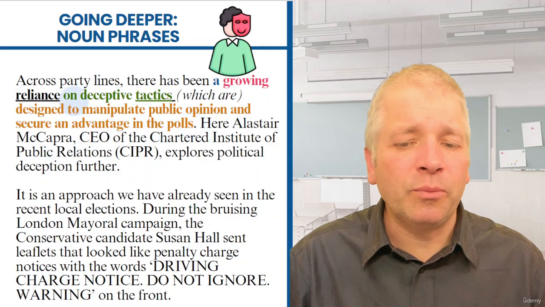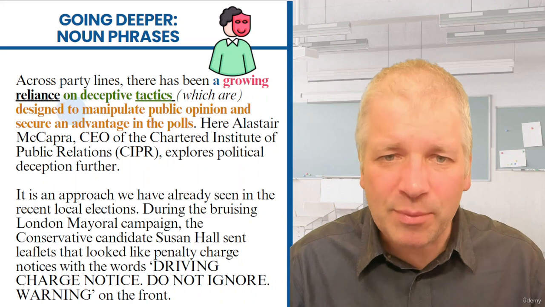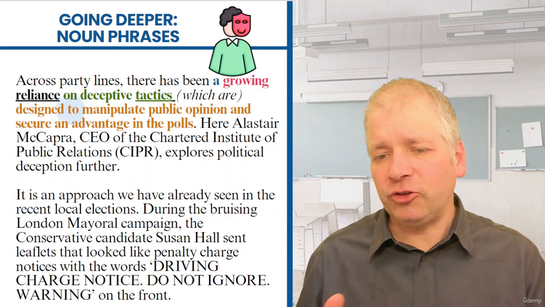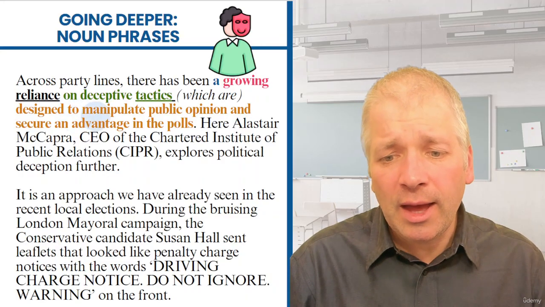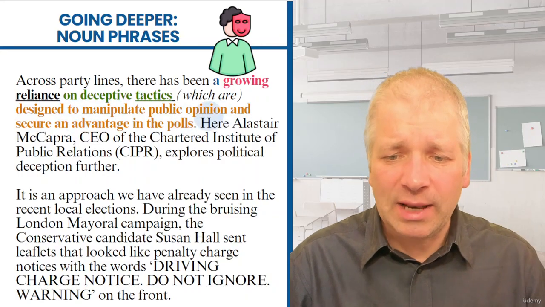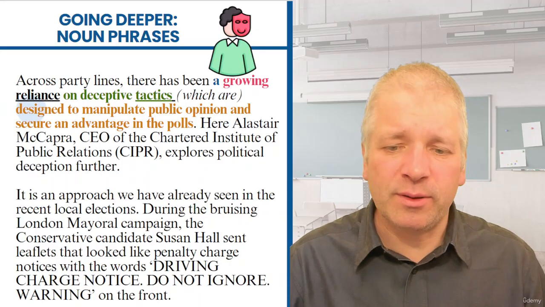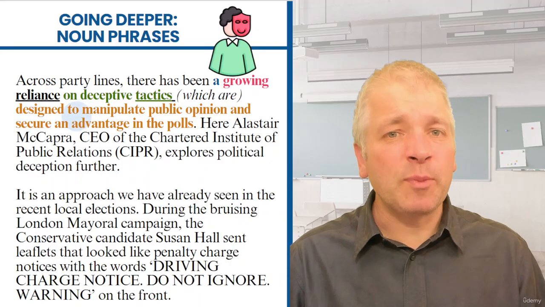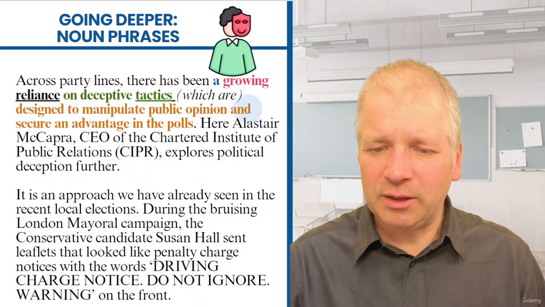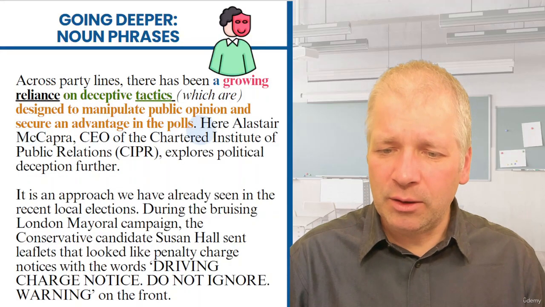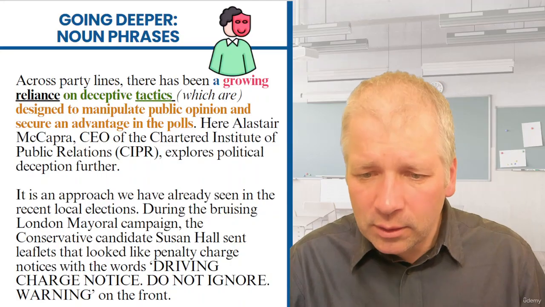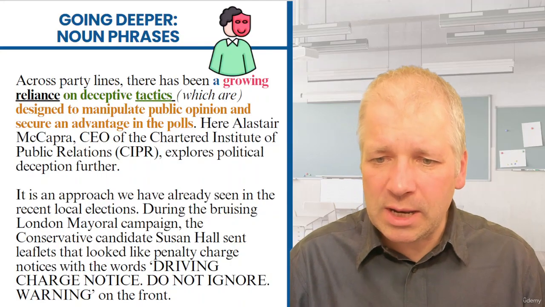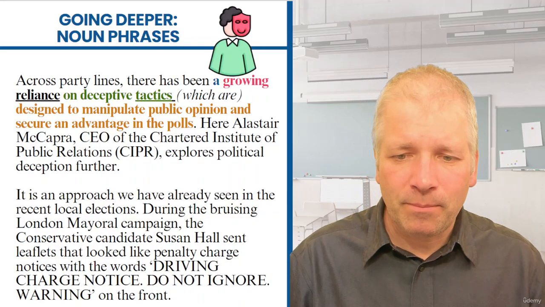In fact, you could point out here that we have the preposition "to," and "to" introduces a phrase which relates to the verb that comes before it. Designed for this purpose: manipulate public opinion and secure an advantage in the polls. Just before we leave this one, I'm just going to colour this in green here just to make it really clear.